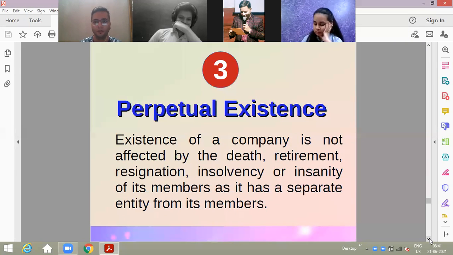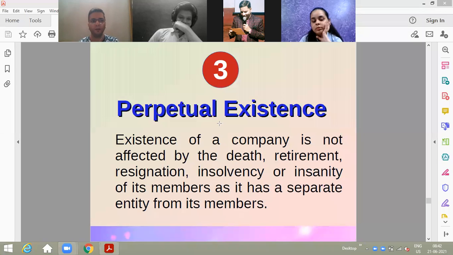Third is perpetual succession. The third merit of the joint stock company is perpetual succession. I told you in the characteristics also that the joint stock company has perpetual succession. Perpetual existence or perpetual succession means members may come, members may go, but it is not going to affect the continuity of the business. For example, Reliance Industries has a lot of members worldwide. Like suppose if I have purchased 5 shares of Reliance Industries, then I am also a member of that company. I am also the owner of that company up to the 5 shares which I have invested.